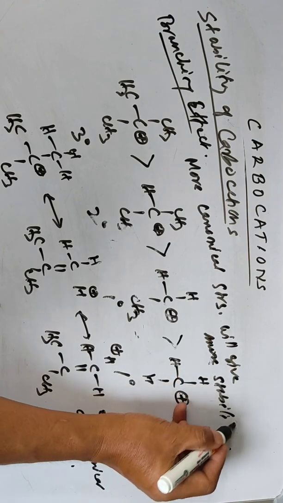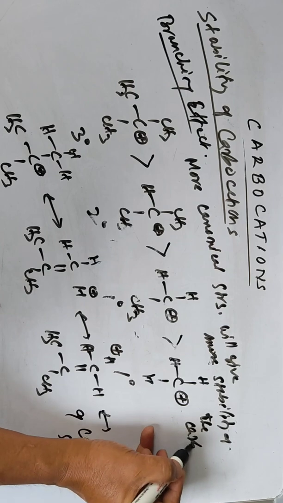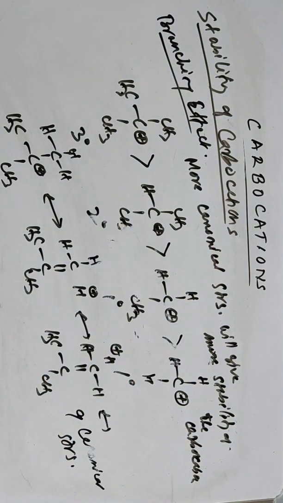That's why tertiary carbocations are more stable than secondary, and secondary are more stable than primary, and so on.